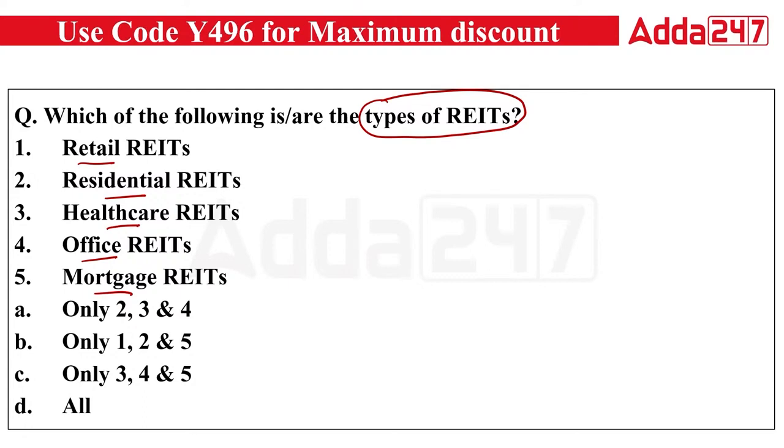So let me know the types of real estate investment. Okay, so there are five types: retail, residential, healthcare, office, and mortgage. It means the right answer will be all of the above. All are the types of real estate investment trust. Do remember that all are true. Retail, residential, healthcare, office, and mortgage. These are the only five types.